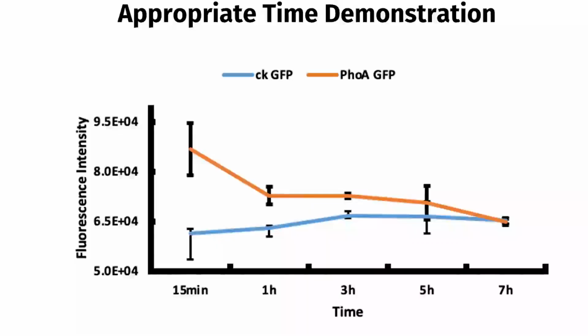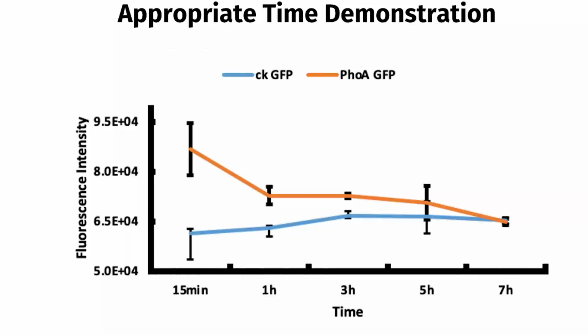Second, we found the appropriate phosphate detection time for PHOA GFP E. coli. As the previous test showed significant differences at 0 to 0.2 millimole, we set up the E. coli containing PHOA GFP plasmid and the CK group containing only GFP E. coli in the culture with phosphate concentration at 0 to 0.2 millimole, then sampling at different time periods.